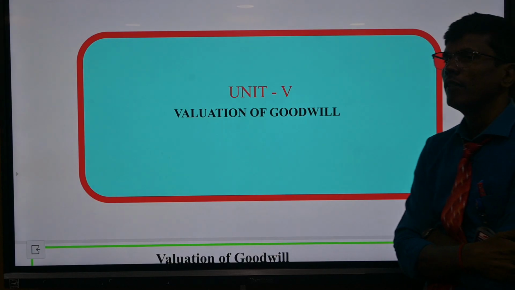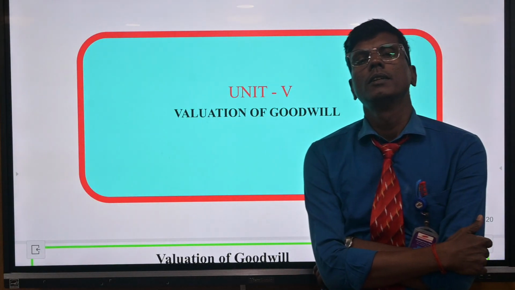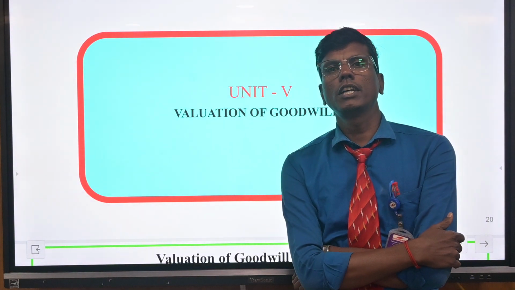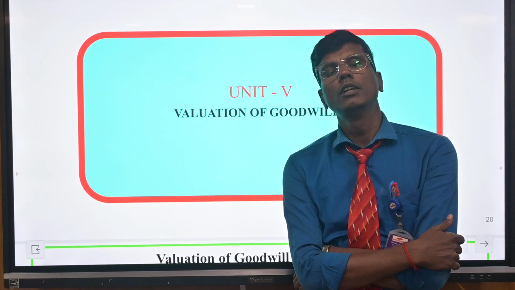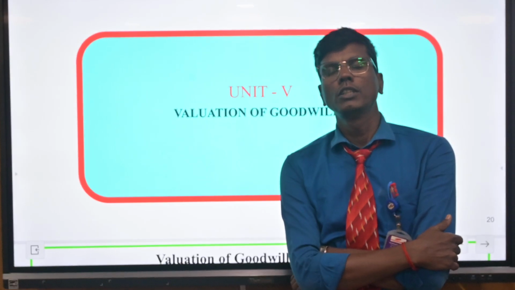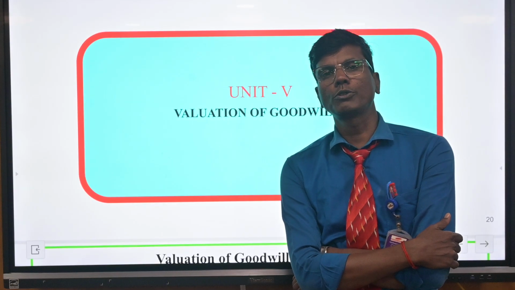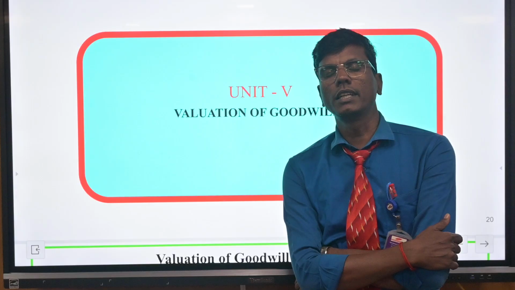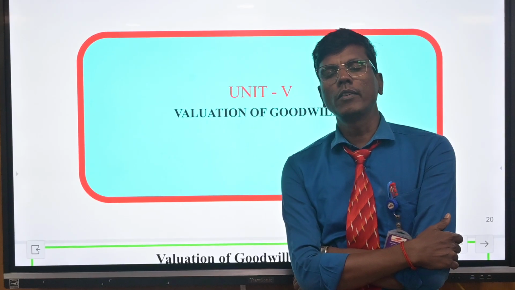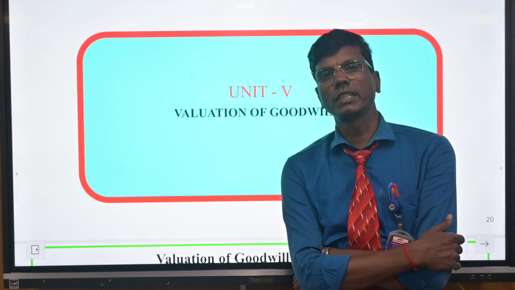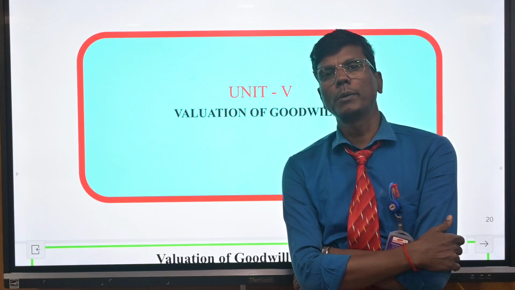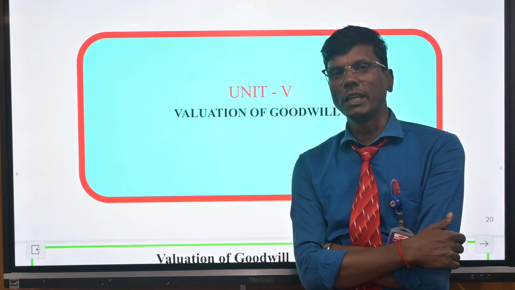Unit number 4, valuation of goodwill. Goodwill means the present value of the firm's anticipated excess of earnings. Goodwill has 4 methods: average profit, super profit, capitalization of super profit and annuity method. Average profit equals total profit divided by number of years. Goodwill equals average profit into number of years purchase.